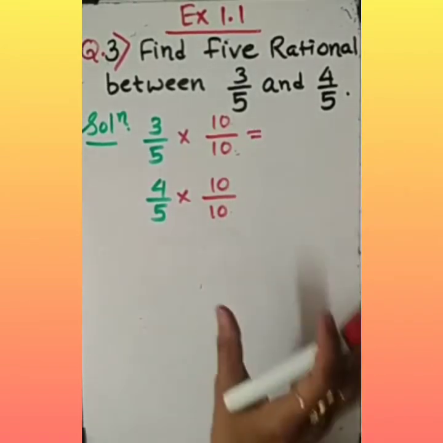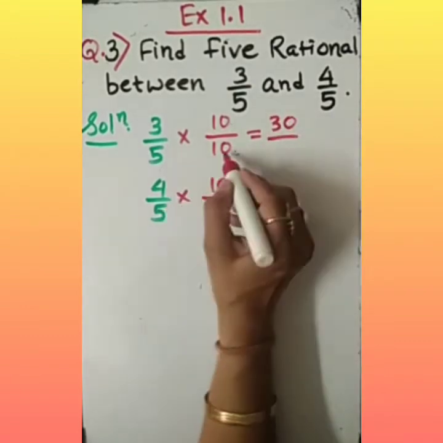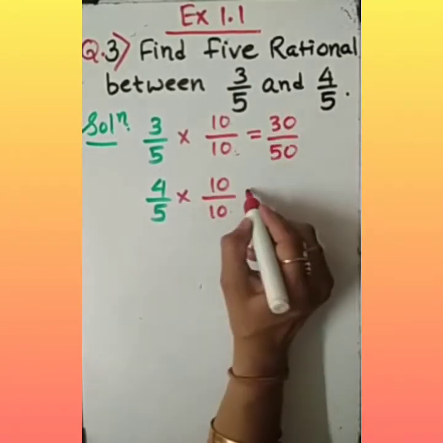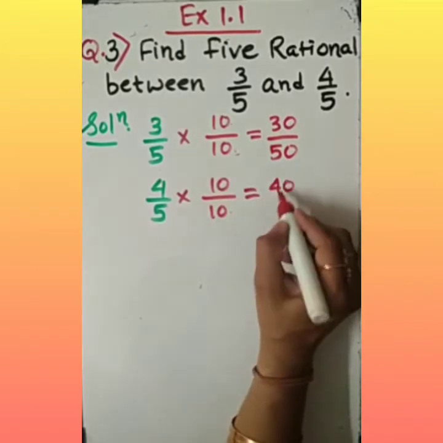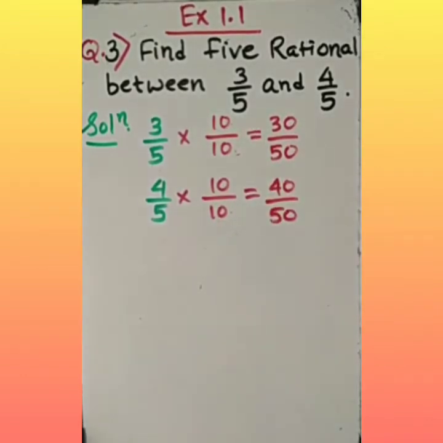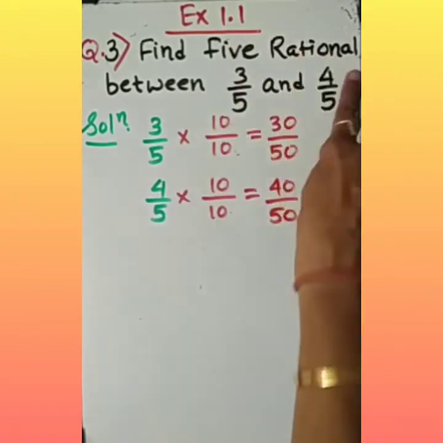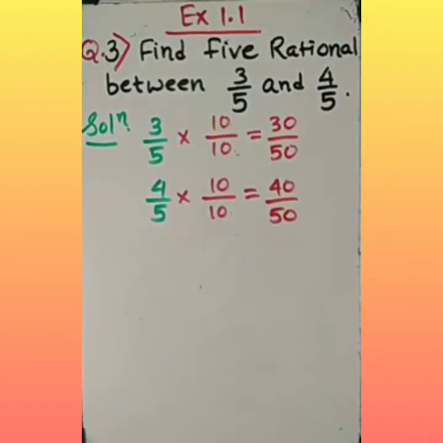That's it. Simple. 3 into 10 is 30. 5 into 10 is 50. 4 into 10 is 40. 5 into 10 is 50. Now observe, sometimes we have to make something else also. For this question, the requirement is 5 rational numbers. Between 30 and 40, we have 9 numbers, so it's possible to write with that.